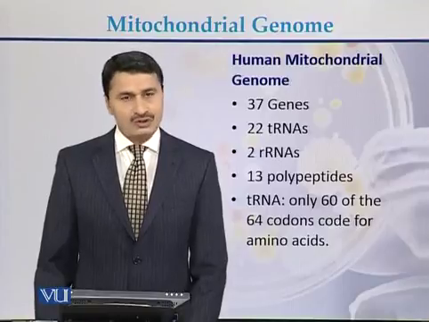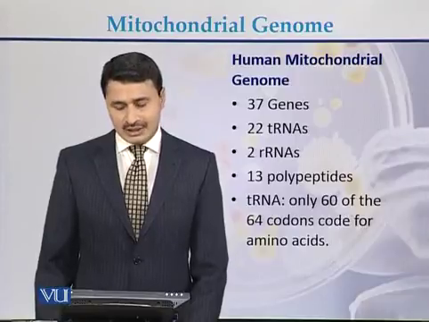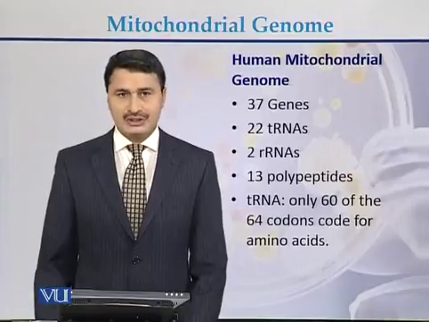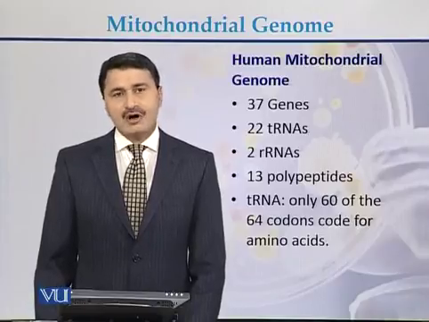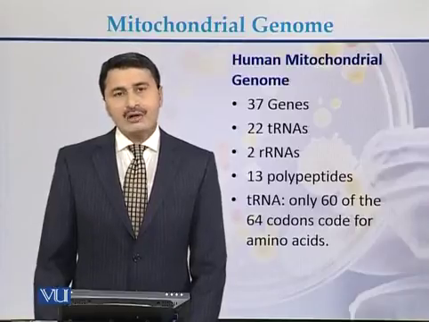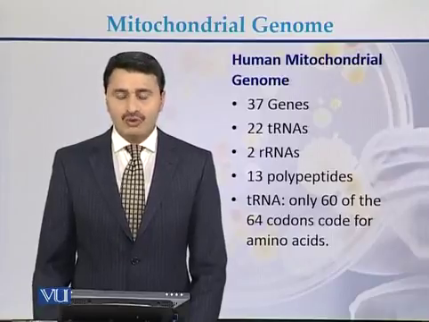Out of 37, 22 are transfer RNA genes, 2 are ribosomal RNA genes, and 13 are polypeptide producing genes. While in case of human mitochondrial genome, there are only 60 codons out of 64 codons.